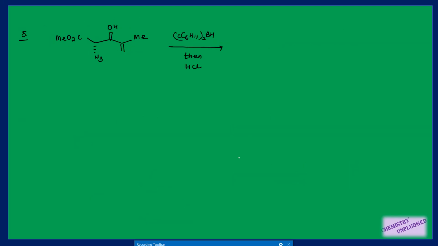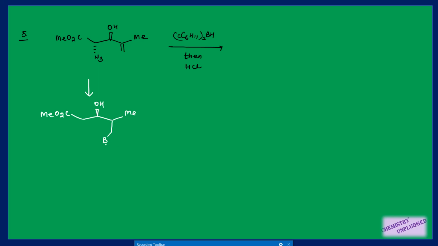Next we will take the fifth type of reaction of organoborane, that is reaction with azide. Here I am using a borane, and then we are treating it with HCl. First we will see what the possibility is. We have this double bond, it will participate in the reaction. This is the more hindered carbon, so this part will attach on the less hindered carbon. So organoboration will take place on this carbon.